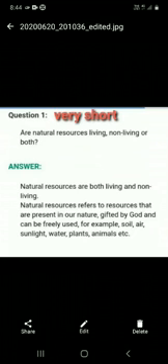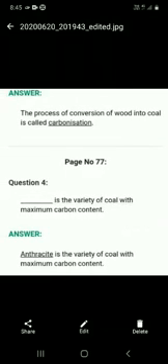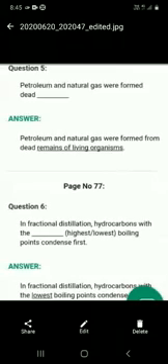Now you have question number 2. Write down very carefully. Yes, question number 3 is there, and the answer is here. The process of conversion of wood into coal is called carbonization. Okay, question number 4. Dash is the variety of coal with maximum carbon content. Anthracite. You will write down all the question answers very neatly in your copy.